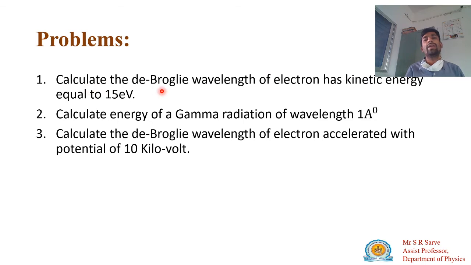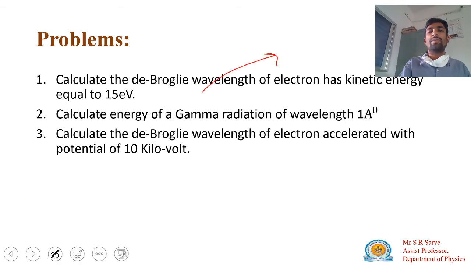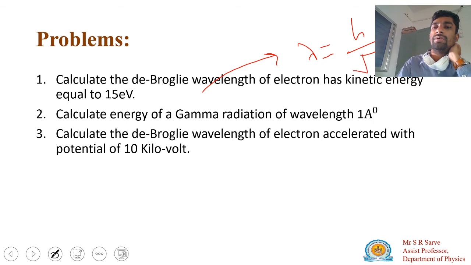The first problem is to calculate the de Broglie wavelength of an electron that has kinetic energy 15 electron volt. So how will you solve this? Okay, let's take a pen here, I will explain. In this first problem, substitute λ = h divided by the square root of 2mE, where E is your kinetic energy.